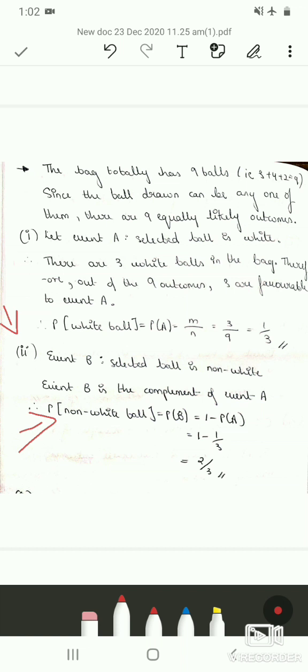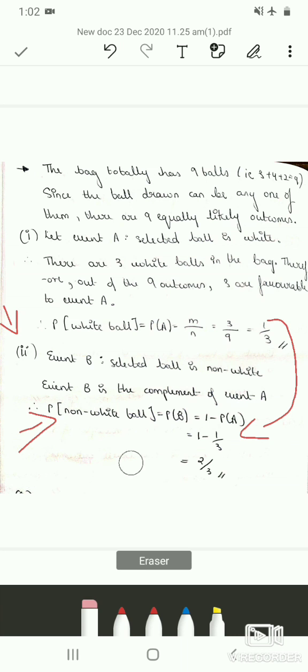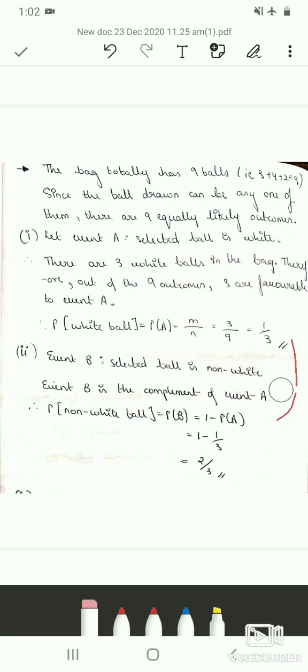So we know probability of non-white balls is equal to probability of B by taking complement, which is 1 minus probability of A. So 1 minus, we got probability A as 1 by 3. So the final answer is 2 by 3. Therefore, the probability of getting non-white ball is 2 by 3. Or else you can solve it directly. If you have already calculated the probability of white balls, then it is convenient to take the complement.